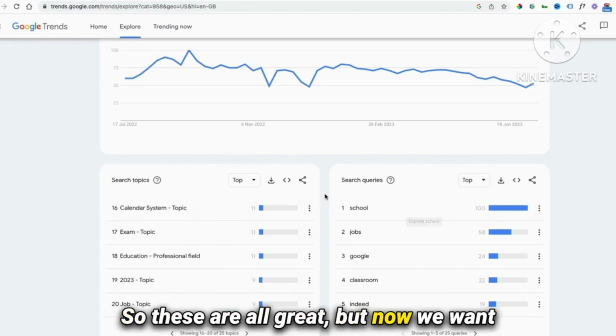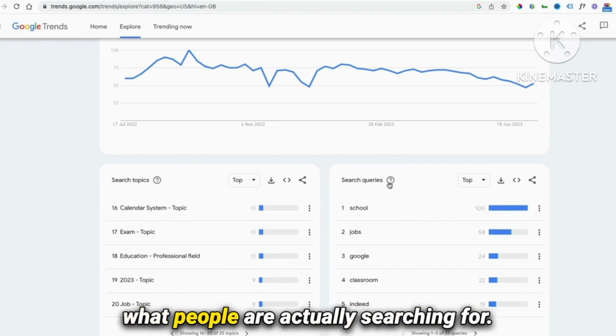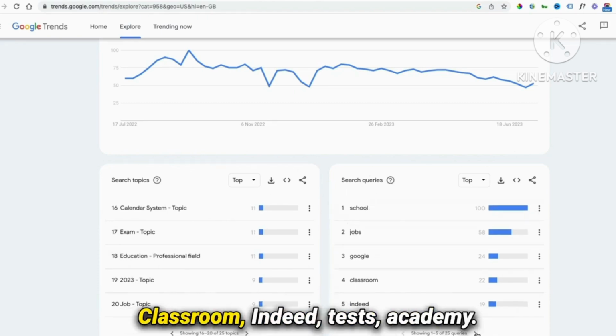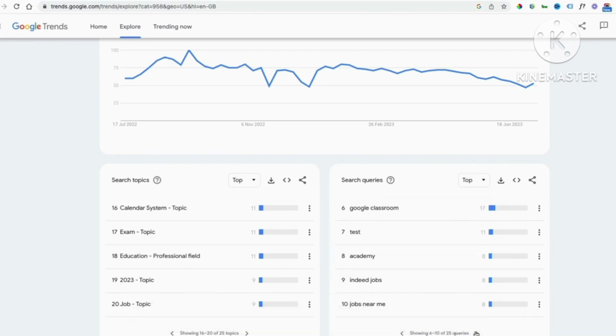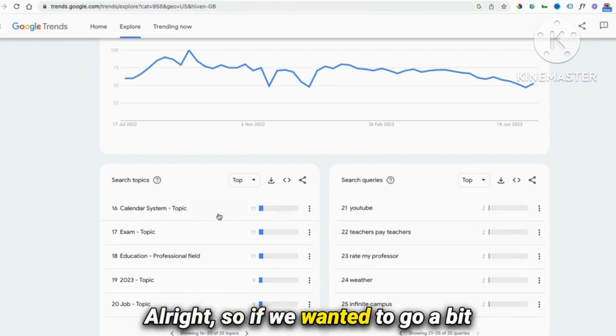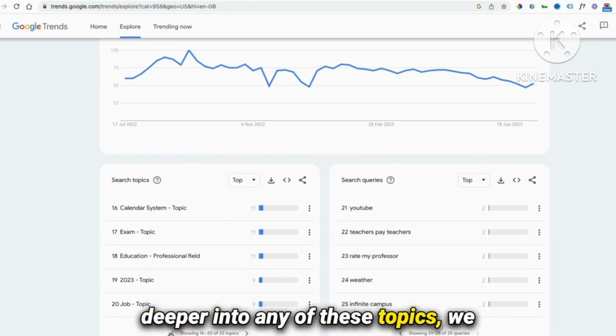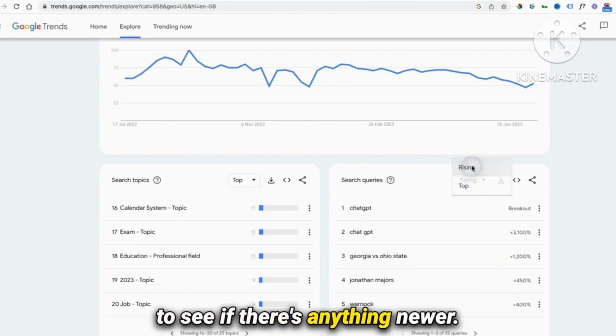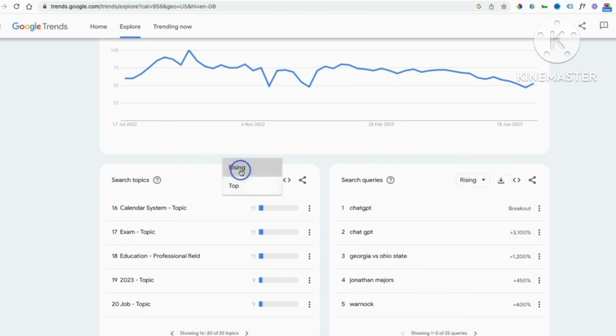So these are all great, but now we want to drill down a bit further and look at what people are actually searching for. So we've got school, jobs, Google Classroom, Indeed, tests, academy. So you've got interviews, teachers, and pay for teachers. All right, so if we wanted to go a bit deeper into any of these topics, we could then come across and perhaps look at the rising things to see if there's anything newer, and let's look for some overlap.